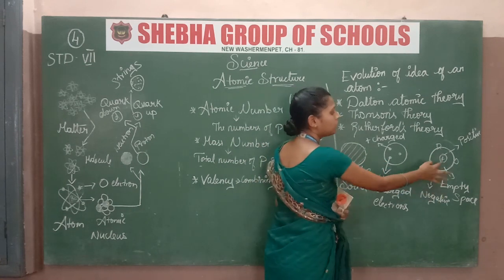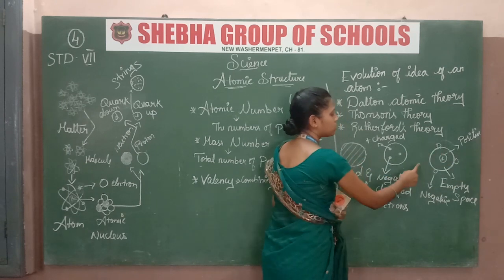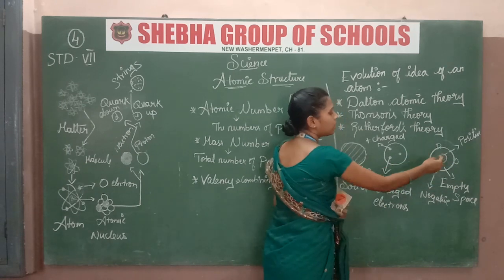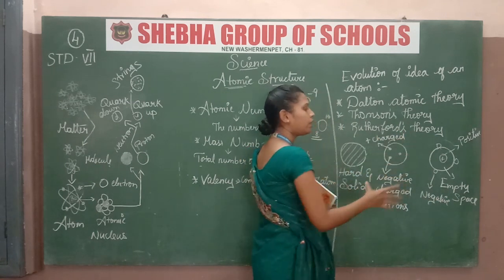In the center there is some empty space, that only Rutherford explained.